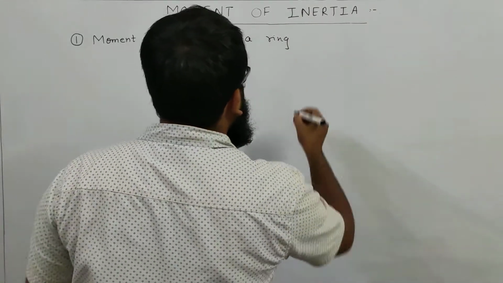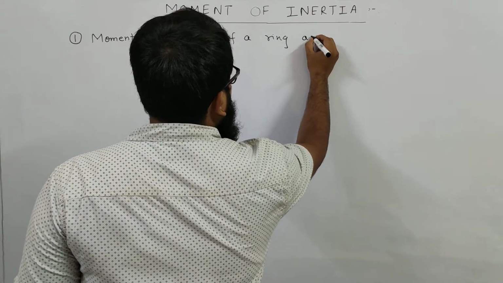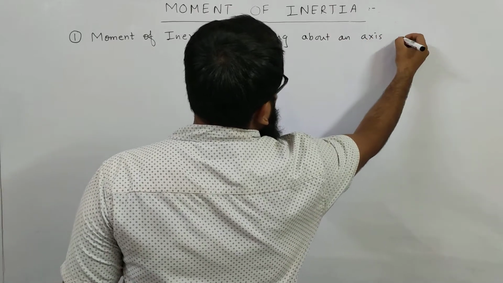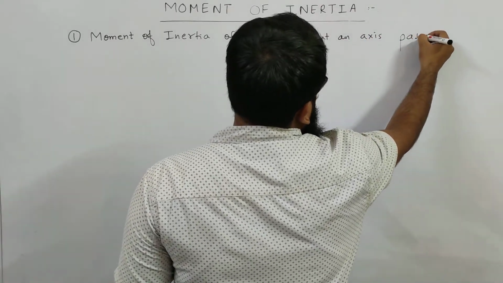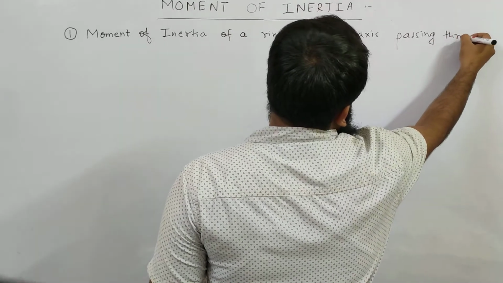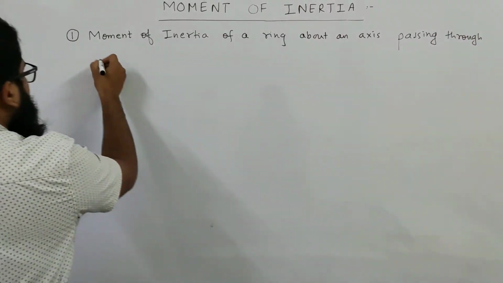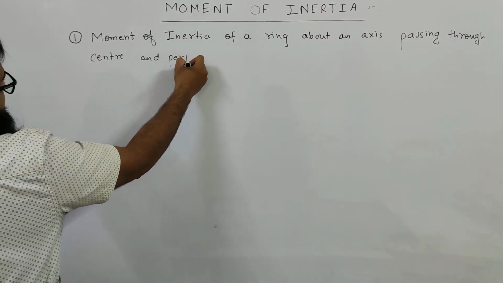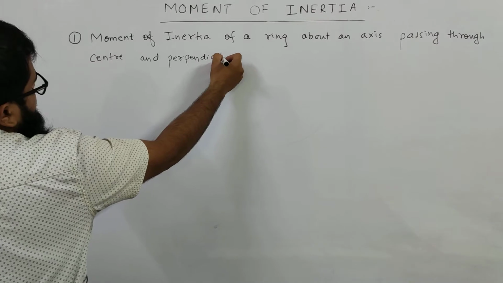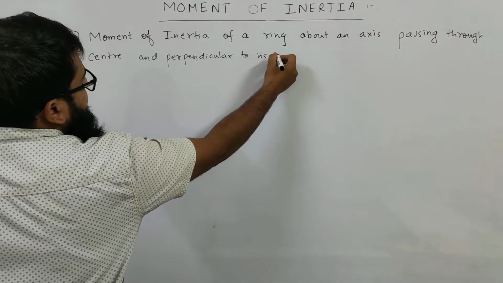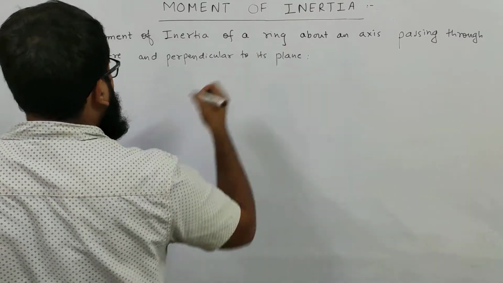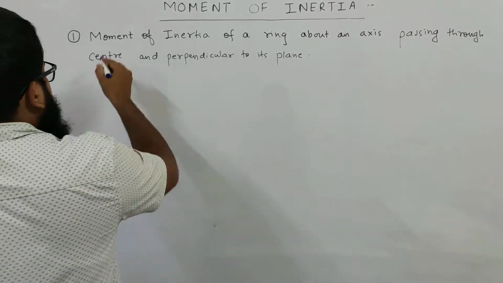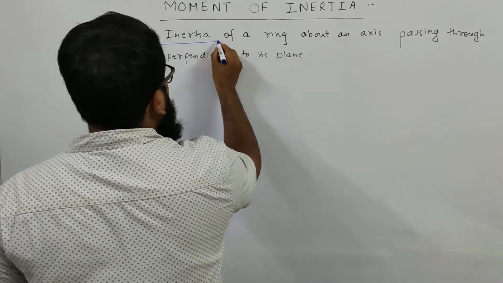The moment of inertia of a ring about an axis passing through the center and perpendicular to its plane. So we want to find the moment of inertia of a ring about an axis passing through its center and perpendicular to the plane.